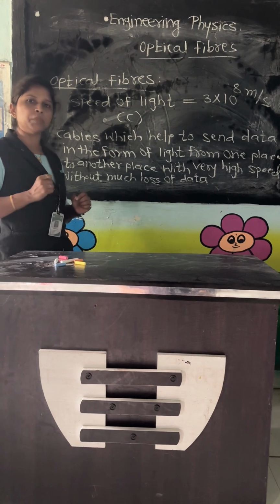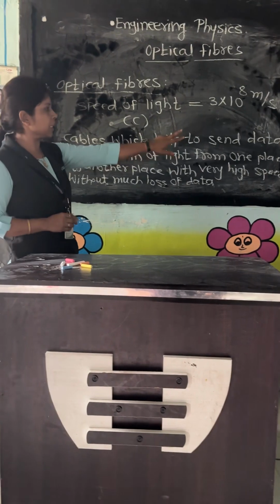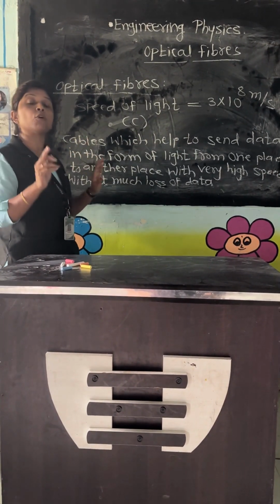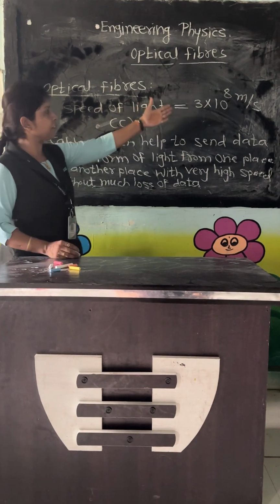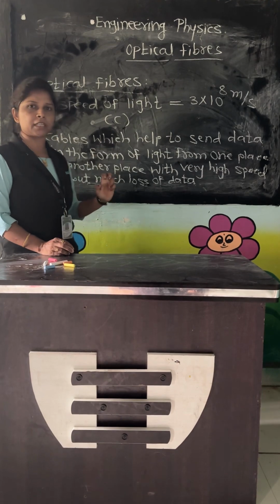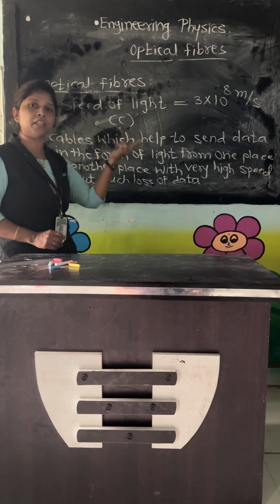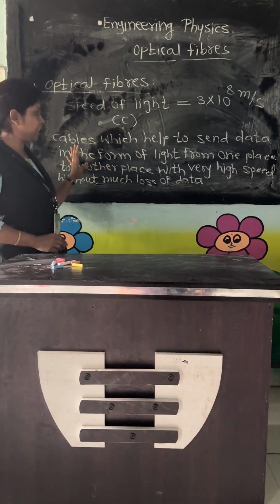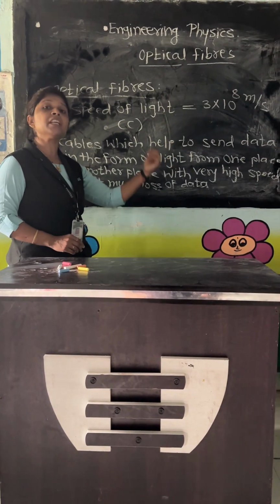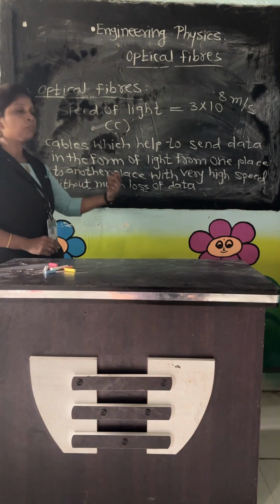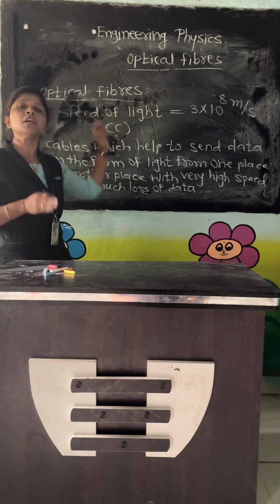So let's see its meaning. Optical fibers are the cables which help to send data in the form of light with very high speed, because the speed of light is 3 into 10 raised to 8 meter per second. So optical fiber transfers that form of energy, the data in the form of light, from one place to another at very high speed and without much loss of data. Such cables are known as optical fibers, which is also called fiber optics.